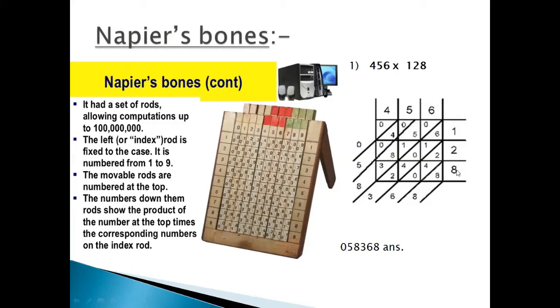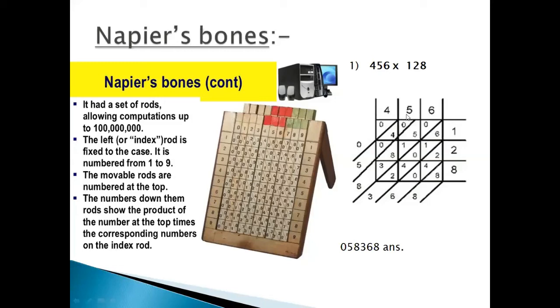How can we multiply the values? First is 6. 6 ones are 6. That is the unit, and this is the ten.